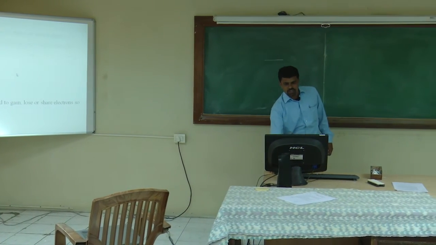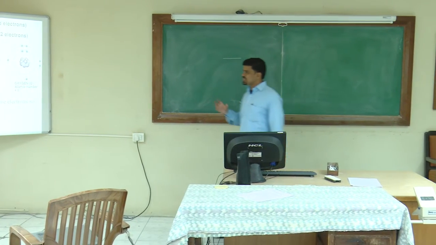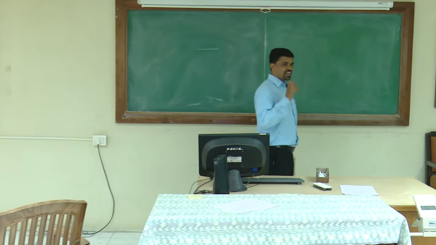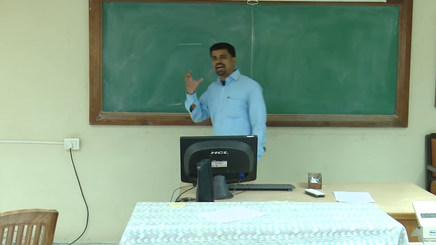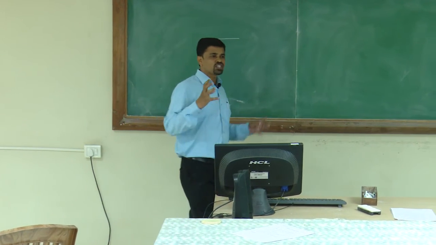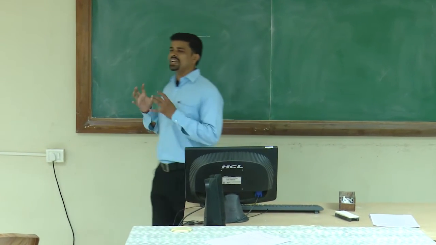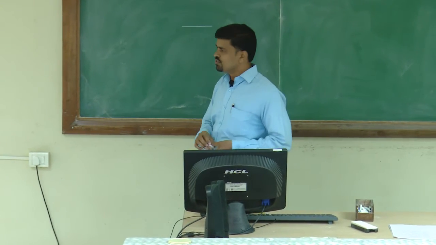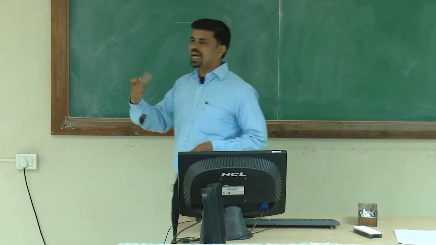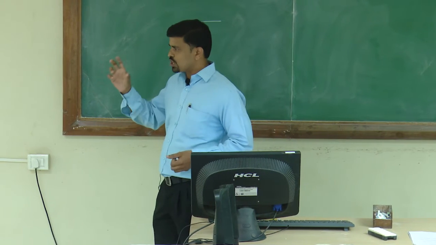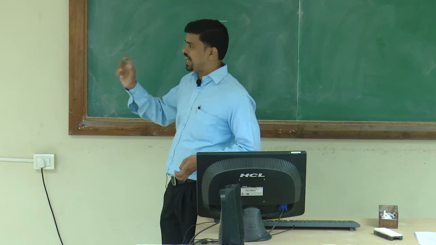That is the octet rule, according to Lewis. What does this octet rule mean? Every element which does not contain 8 electrons in its outermost shell either gains, loses or shares electrons to complete its octet. For example, considering the hydrogen atom, which contains 1 electron in its outermost orbital, whereas in the case of carbon, the electronic configuration is decided by the atomic number.